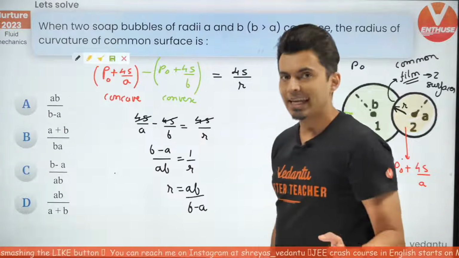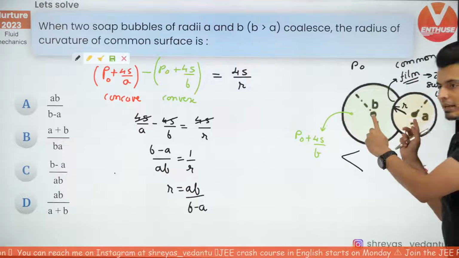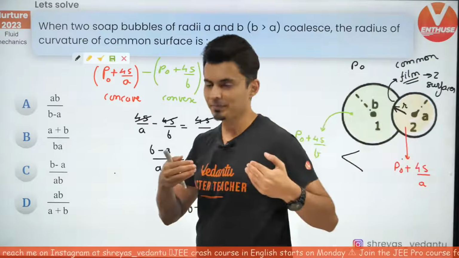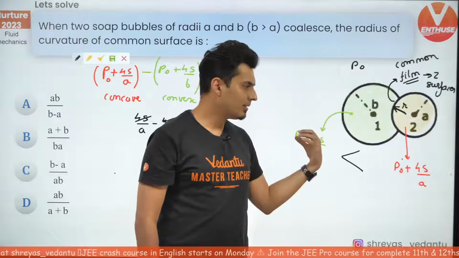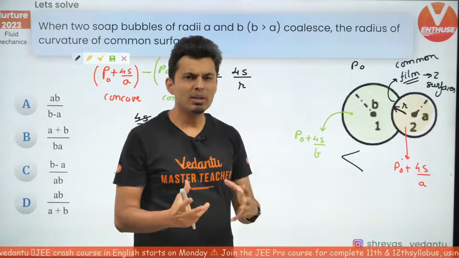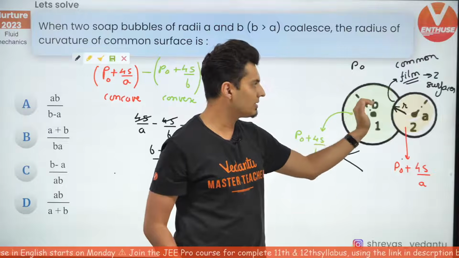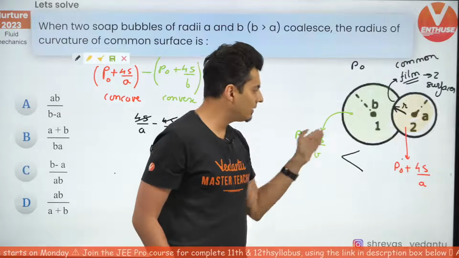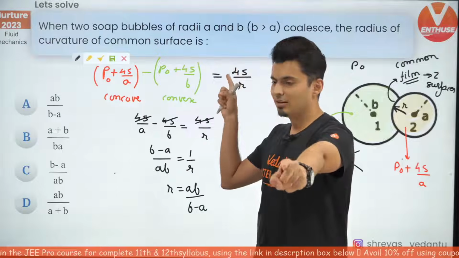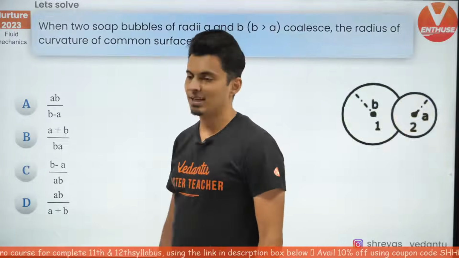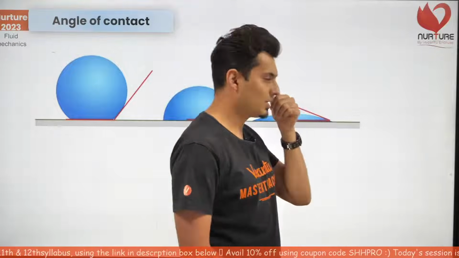Did you guys get it? So what are the concepts involved? Two bubbles, they will have more pressure inside. How much? By amount of 4S by the respective radius. The one which has small radius has more pressure. So that will push the common surface like that. And then the difference between their pressure will be given by 4S by R because there are two surfaces. As simple as that. That's it. Perfecto. That's option A. Moving on to the next one.